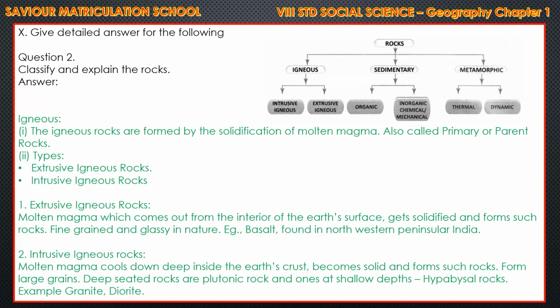And another type, intrusive igneous rocks. That is, the molten magma cools down deep inside the earth's crust. Extrusive comes out. Intrusive cools down inside the earth. Understand? Deep inside the earth's crust it becomes solid and forms such rocks. They form large grains. Deep-seated rocks or plutonic rocks, and ones at shallow depths, hypabyssal rocks. Example, granite and diorite.